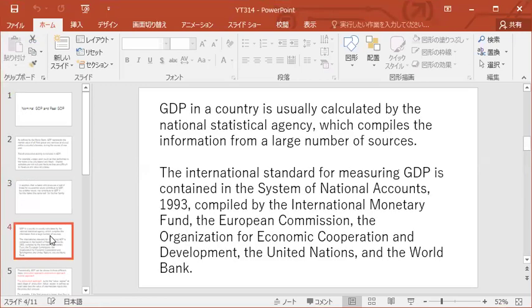GDP in a country is usually calculated by the National Statistics Agency, which compiles information from a large number of sources. The international standard for measuring GDP is contained in the System of National Accounts 1993, compiled by the International Monetary Fund, the European Commission, the Organisation for Economic Co-operation and Development, the United Nations, and the World Bank.